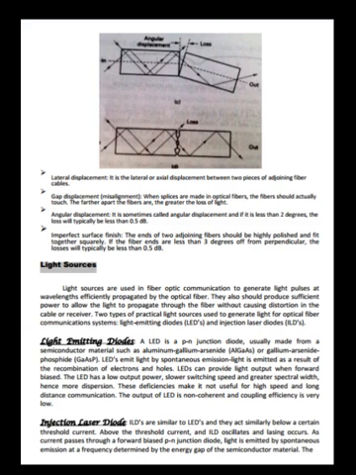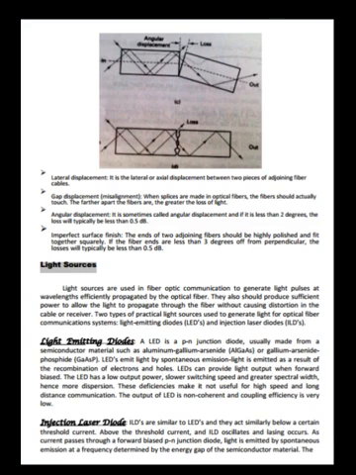Angular displacement. It is sometimes called angular misalignment, and if it is less than 2 degrees, the loss will typically be less than 0.5 dB. Imperfect surface finish. The ends of the 2 adjoining fibers should be highly polished and fit together squarely. If the fiber ends are less than 3 degrees off from perpendicular, the losses will typically be less than 0.5 dB.